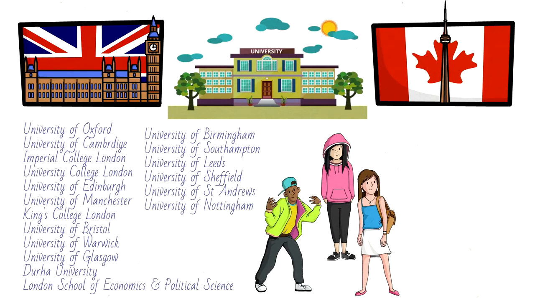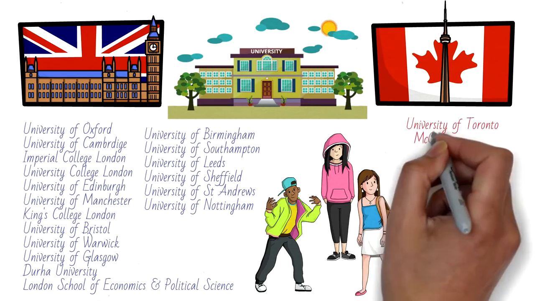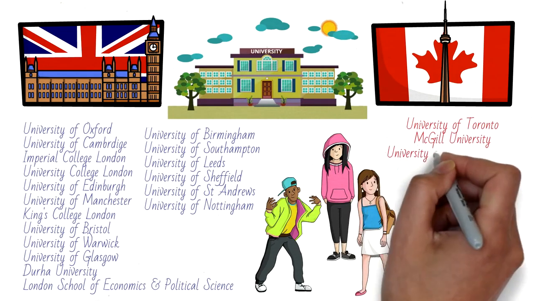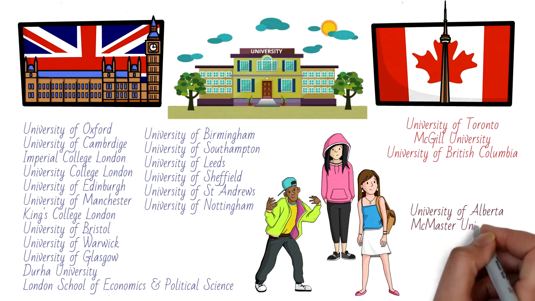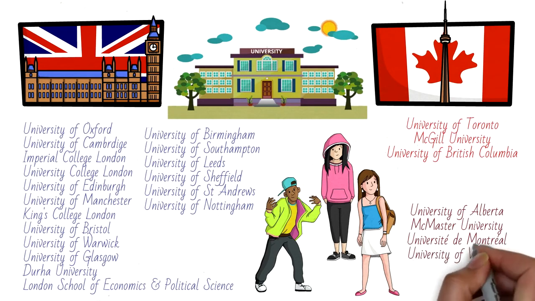While Canada has only 3 in the top 100. University of Toronto, which is obviously in Toronto, McGill University, which is in Montreal, University of British Columbia, which is in Vancouver. Now these were the 3 which are there in the top 100, but in the top 200 there are a few other Canadian universities as well, and they are University of Alberta, McMaster University, Université de Montréal, University of Waterloo. So however, both the countries are world's leading study destinations and provide international quality of education.